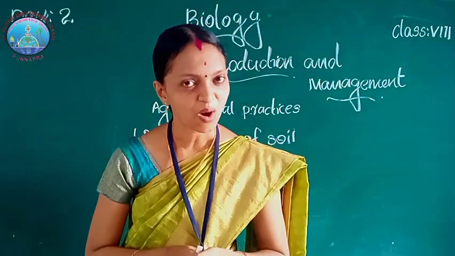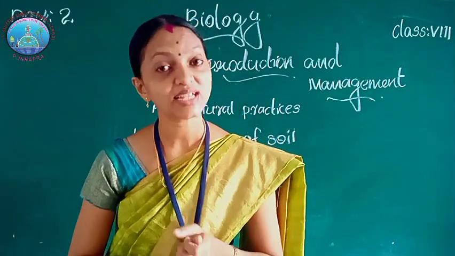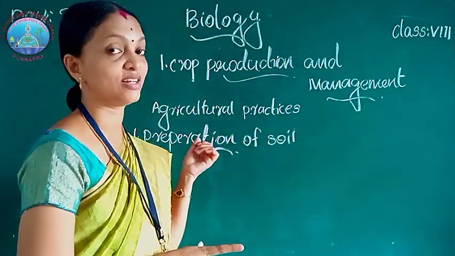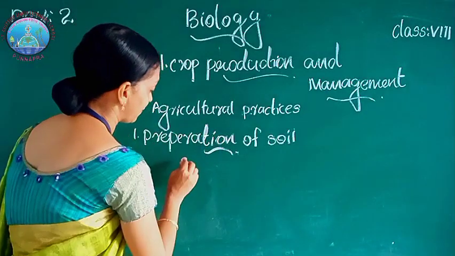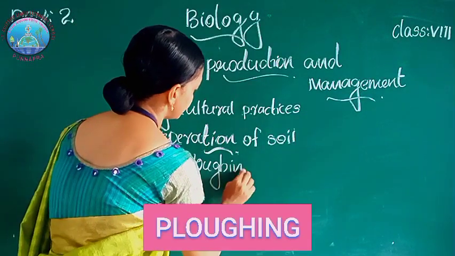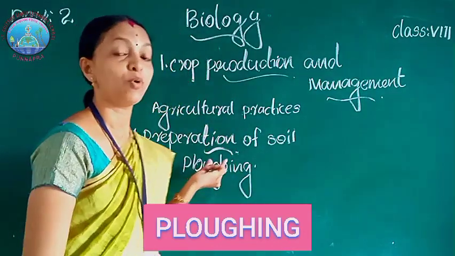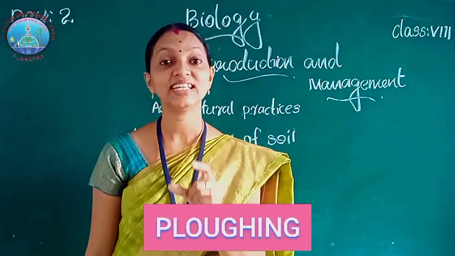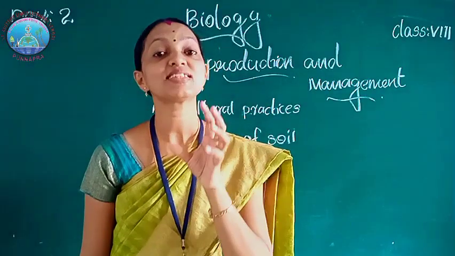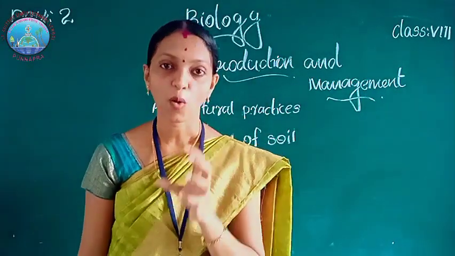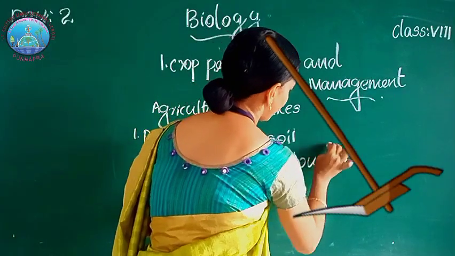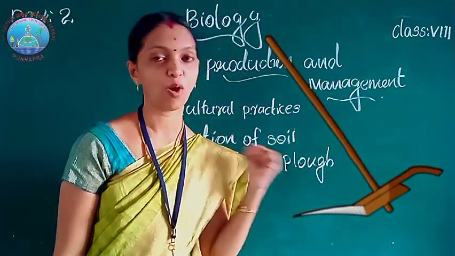The process of turning or loosening of the soil is called plowing. Plowing is done by plough, P-L-O-U-G-H.